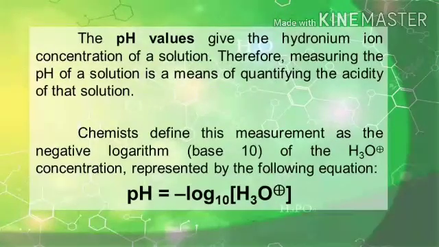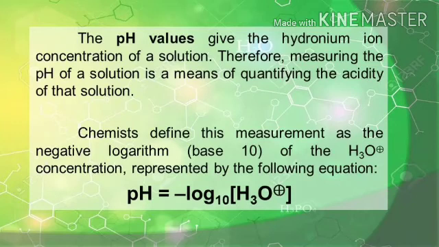Because the hydronium ion concentration can span a very wide range of values, from greater than 1 mole down to less than 10 raised to negative 14 mole, chemists measure the concentration of aqueous cation on a logarithmic scale called pH. The pH value gives the hydronium ion concentration of a solution. Therefore, measuring the pH of a solution is a means of quantifying the acidity of that solution.